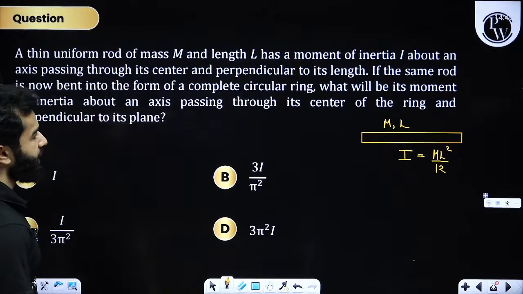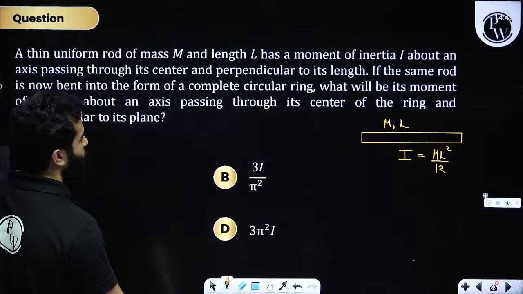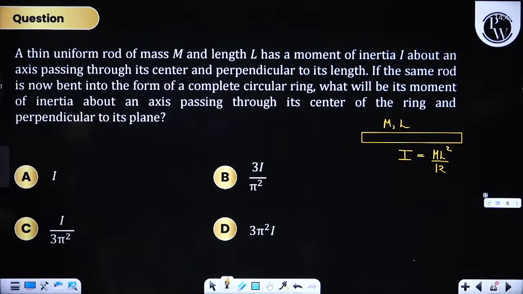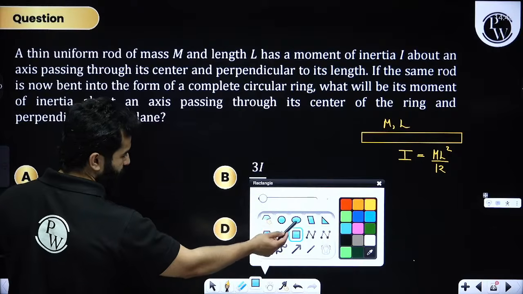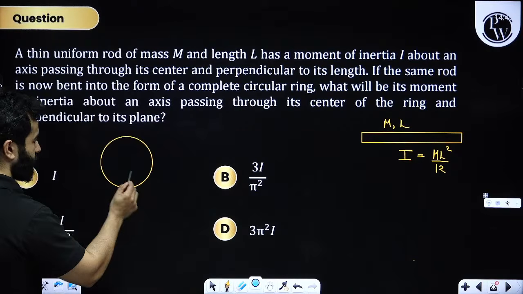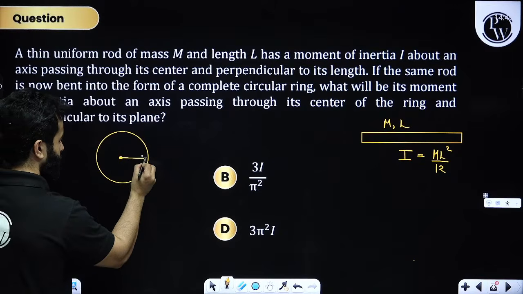And then they are saying that if the same rod is bent into the form of a complete circular ring, what will be the moment of inertia? Okay. So if you bend it into a complete circular ring, let's say its radius is r.